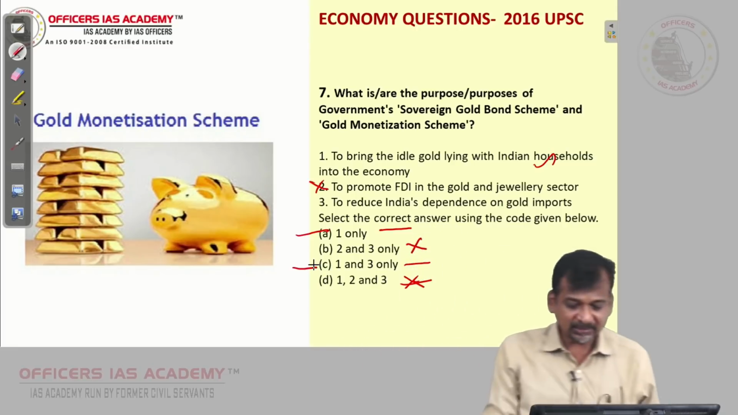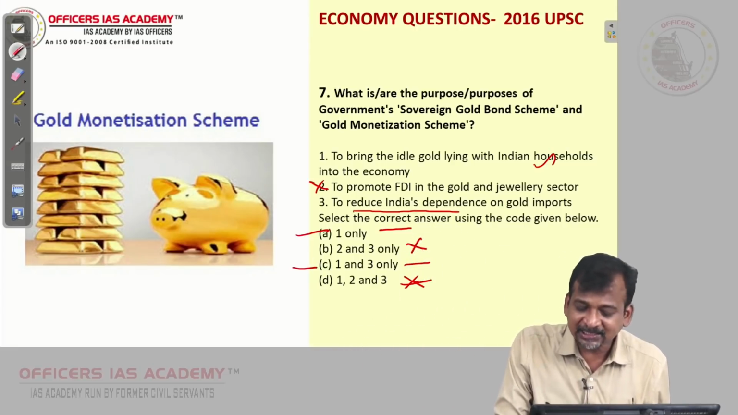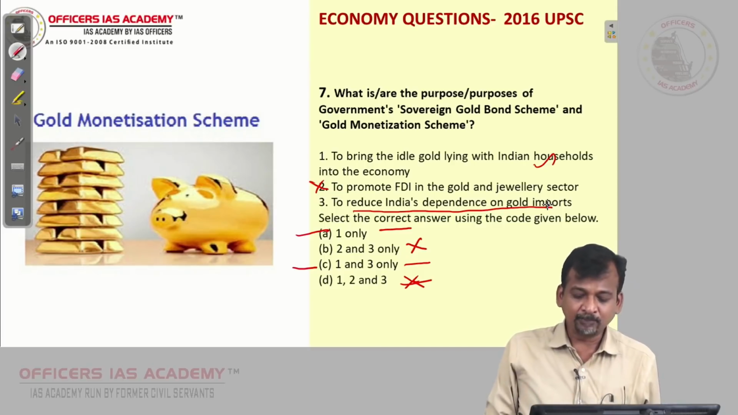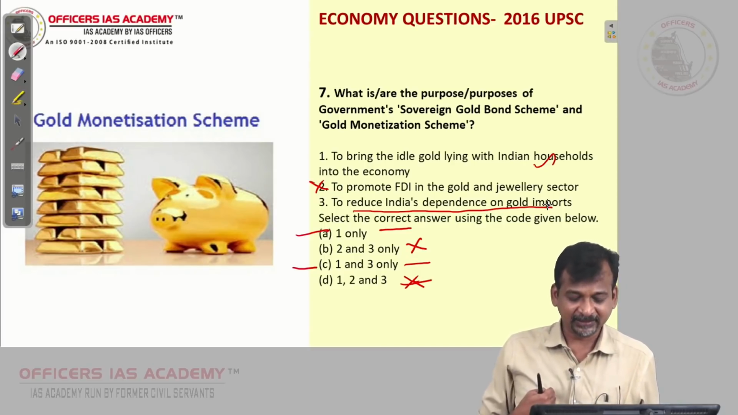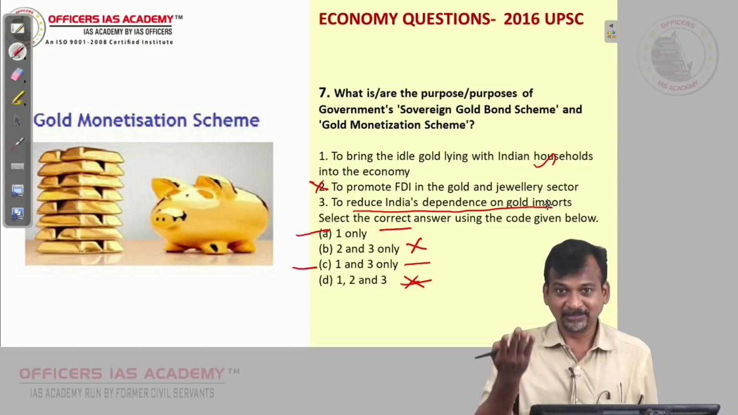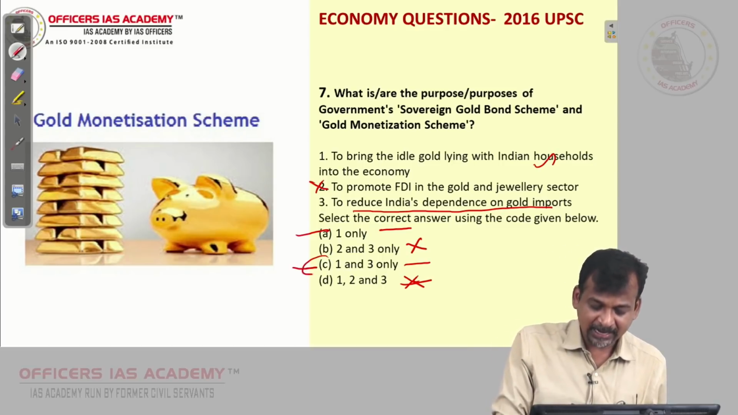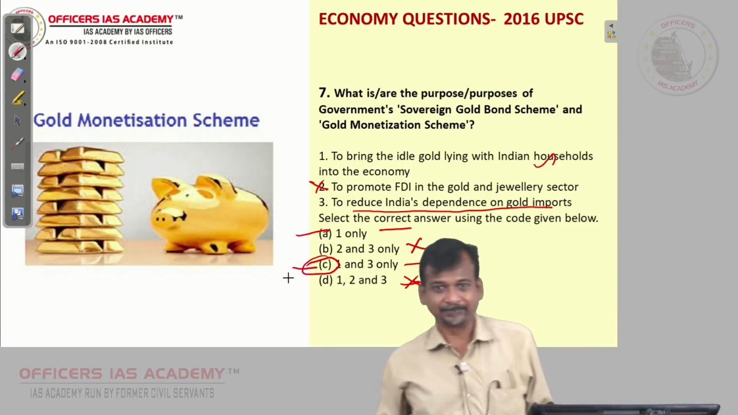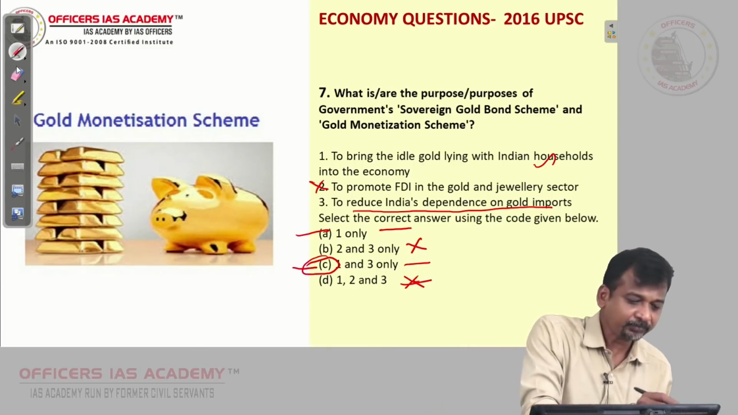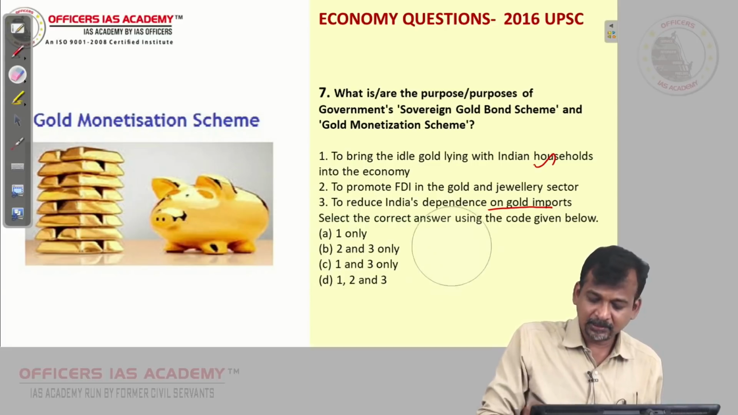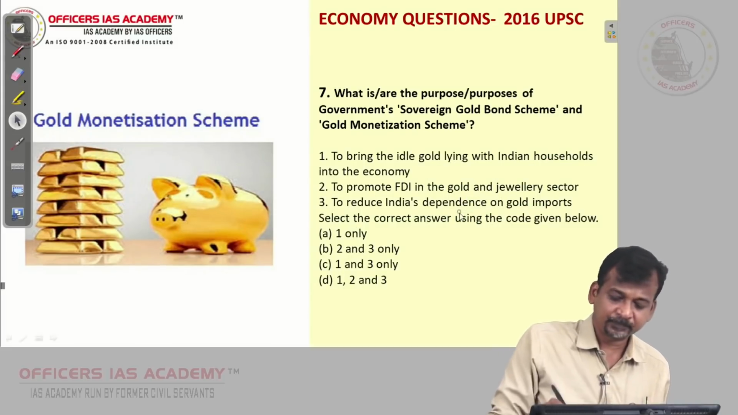Okay. So third is to reduce India's dependence on gold imports. Yes, definitely. That is the main reason. So answer is 1 and 3. C for Calcutta. Is it clear? Then comes the next question.